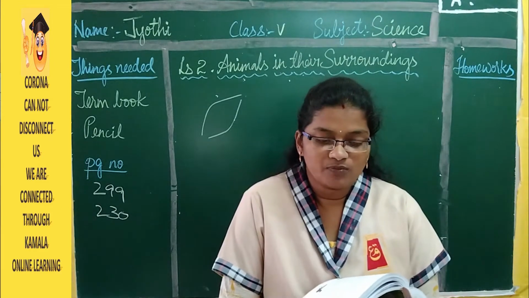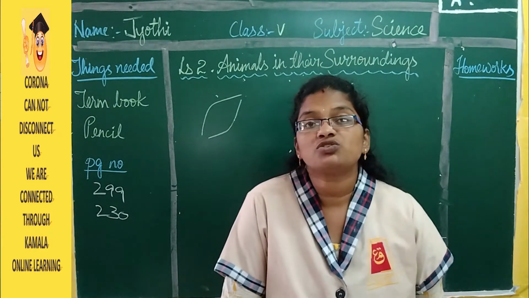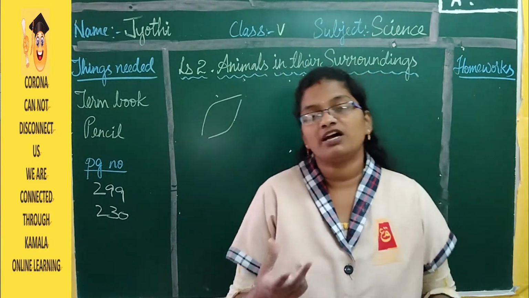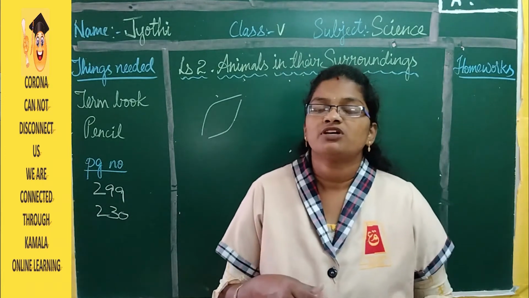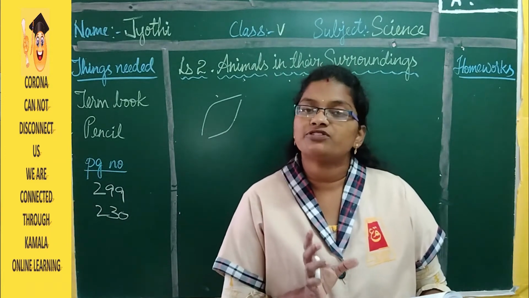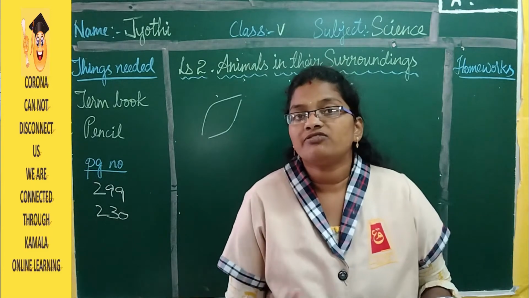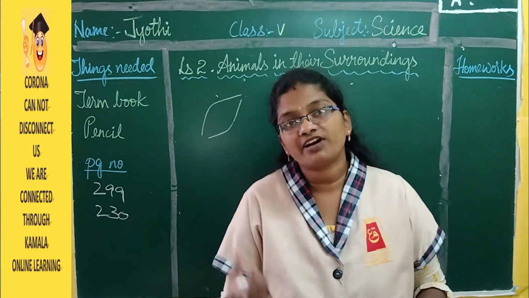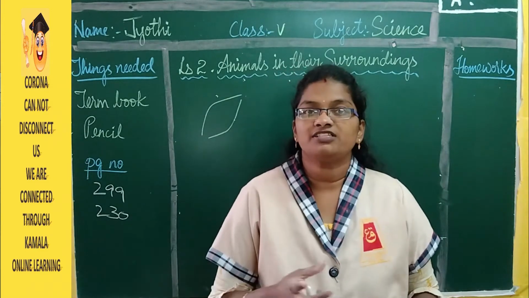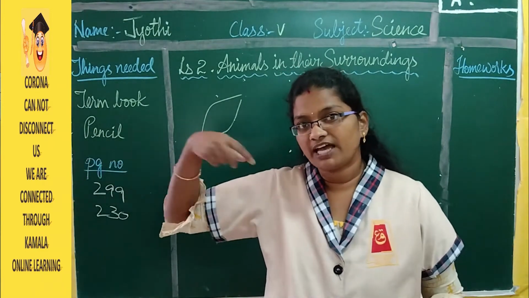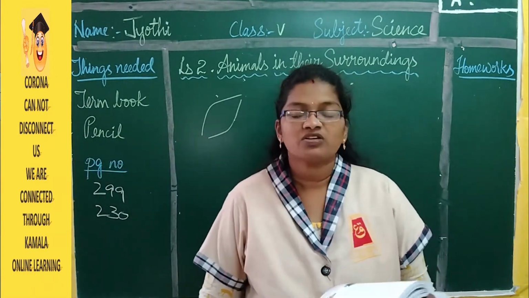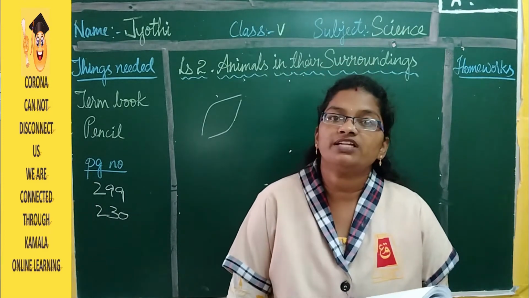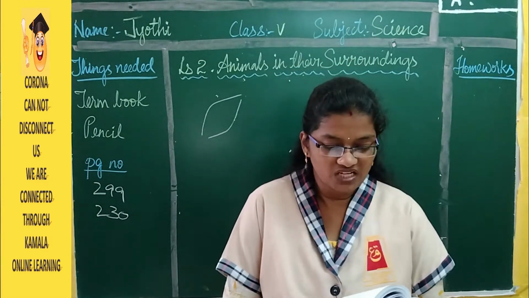Their forelimbs modified into wings to fly. So they also have forelimbs and hind limbs. So hind limbs are the legs which we can see. And what are the forelimbs? The forelimbs are changed into, they are modified into the wings. So for that wings also they have feathers throughout it. So with the help of that wings only they can fly.